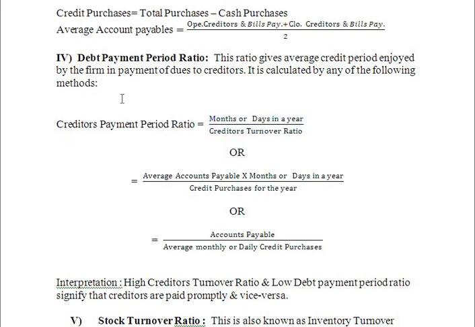Interpretation for the creditors turnover ratio and debt payment ratio: a high creditors turnover ratio and a low debt payment period ratio signify that creditors are paid promptly, and a low creditors turnover ratio and a higher debt payment period ratio signify that the creditors are not being paid promptly. So this is the interpretation for the creditors turnover ratio and debt payment period ratio.